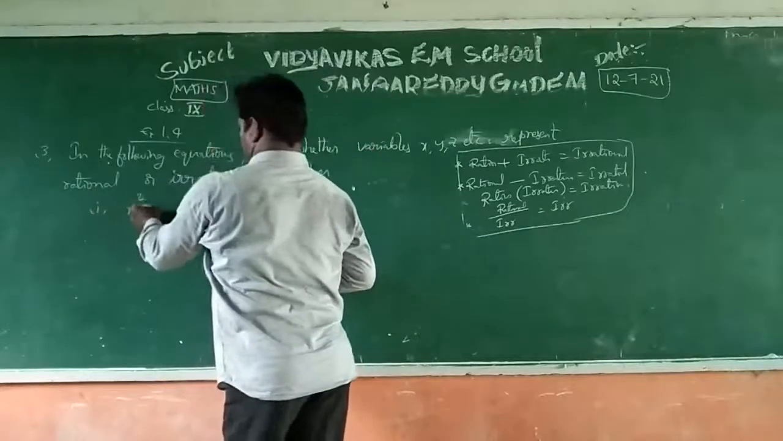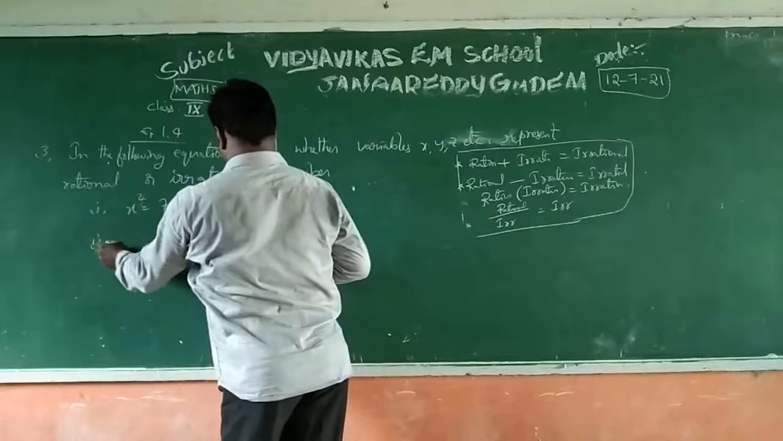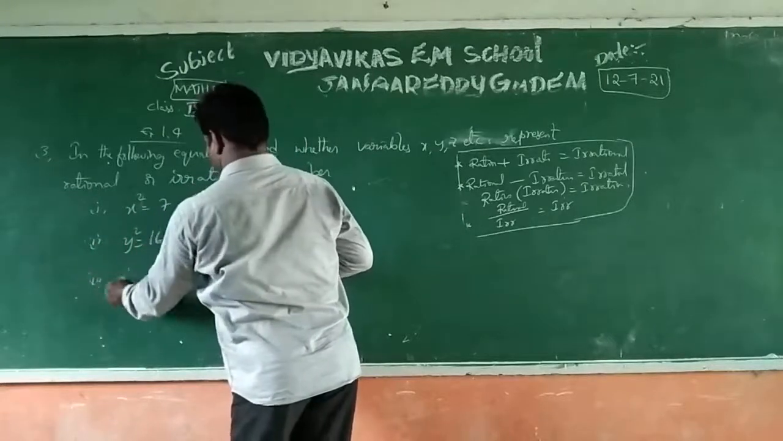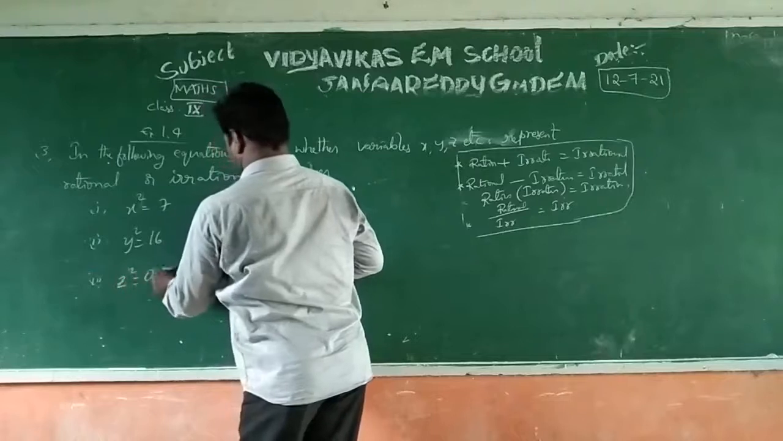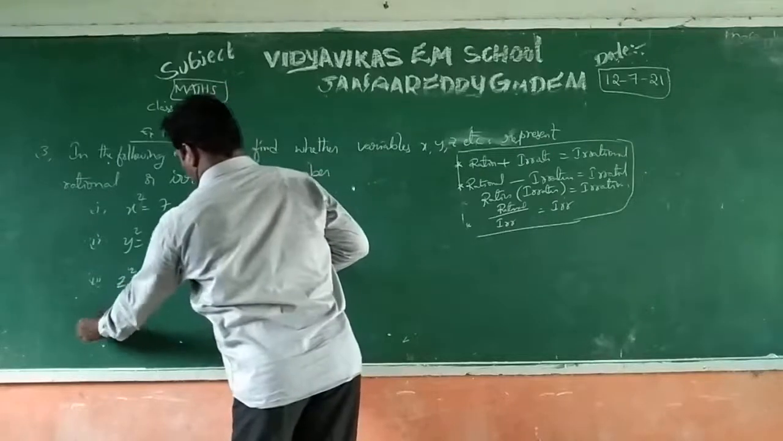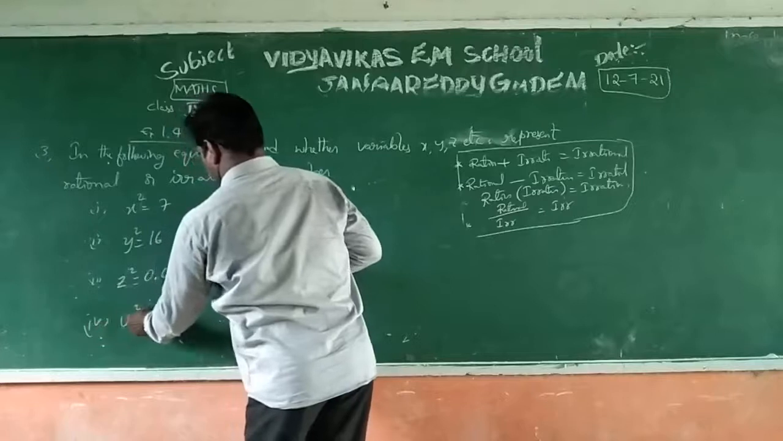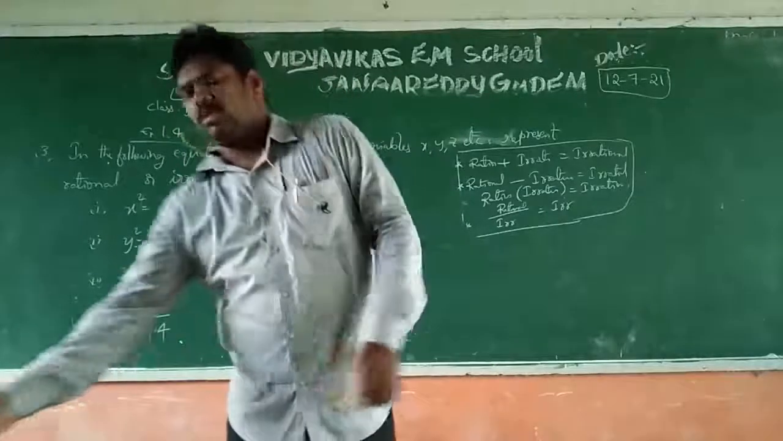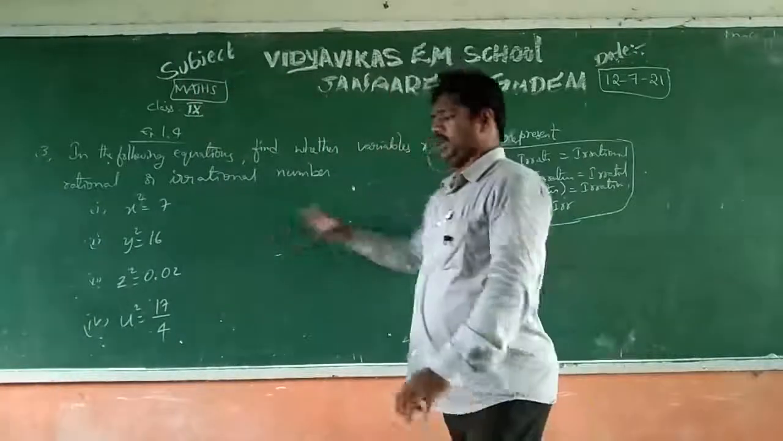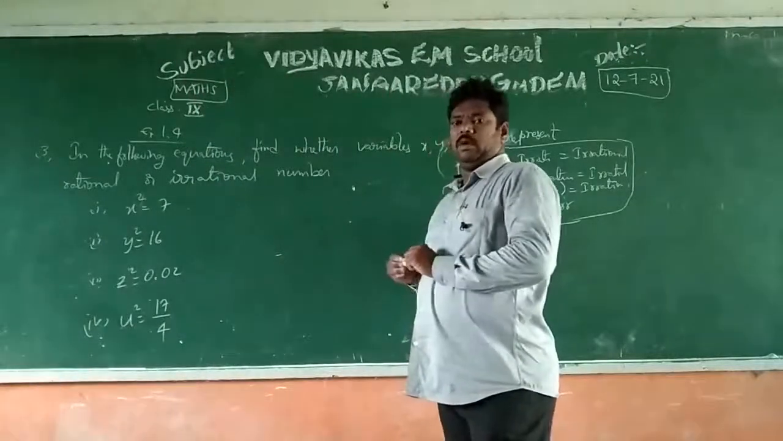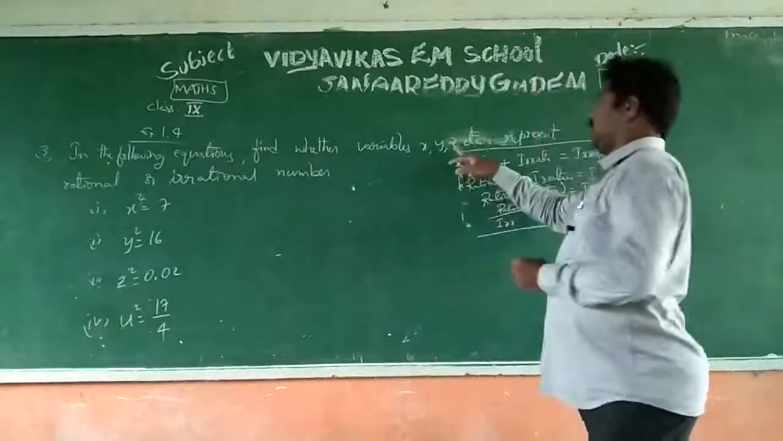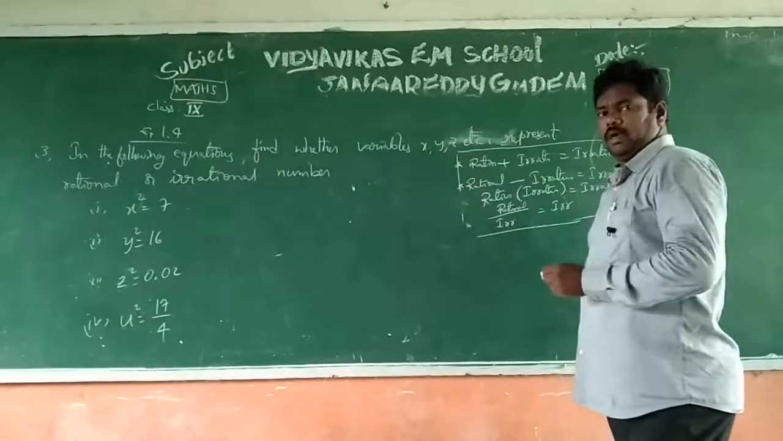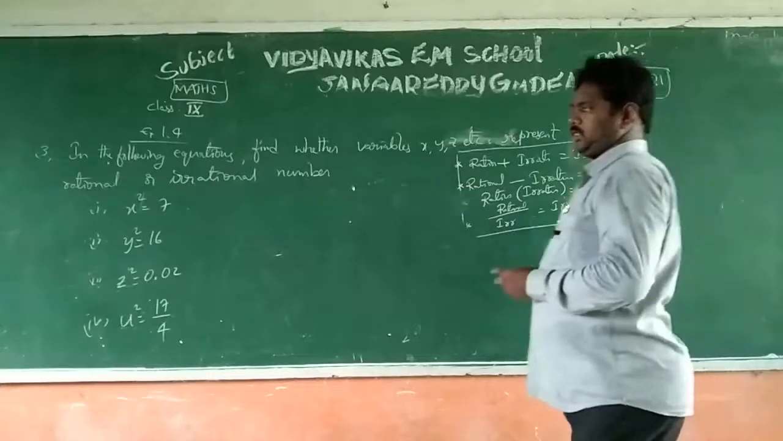x square is equal to 7. Second one, y square is equal to 16. And third one, z square is equal to 0.02. And the fourth one, u square is equal to 17/4. Okay. So these are some equations in terms of variables. They give x, y, etc. Not only x, y, z, we get other alphabets.